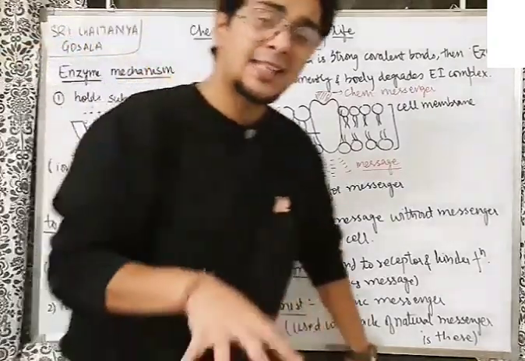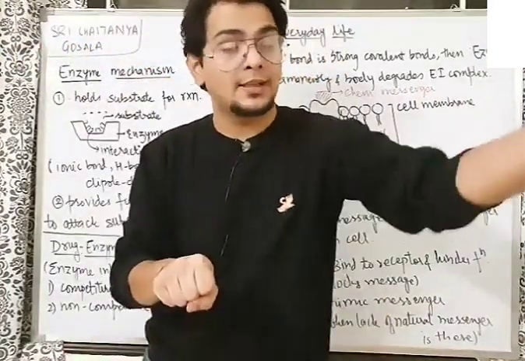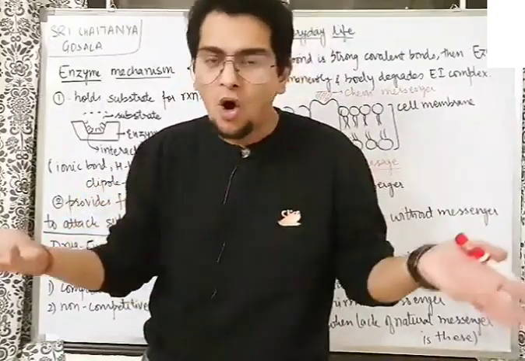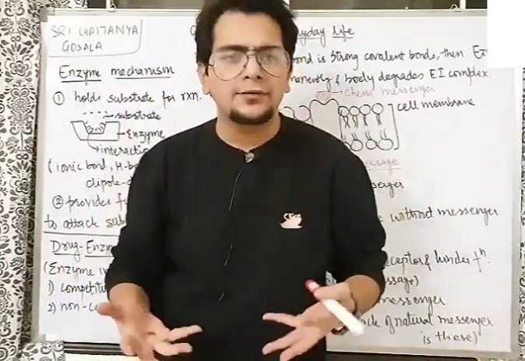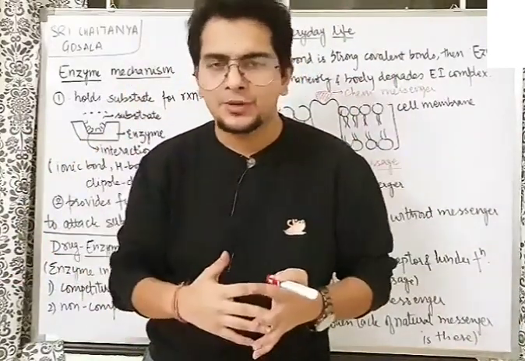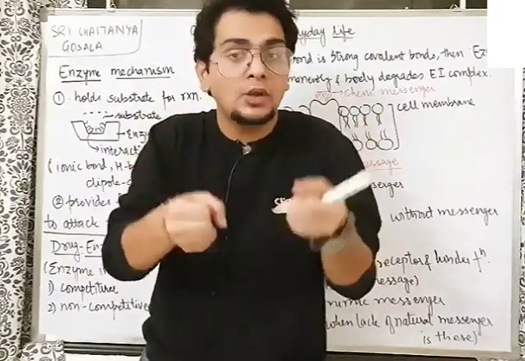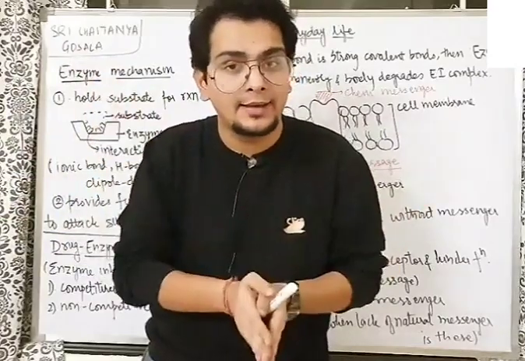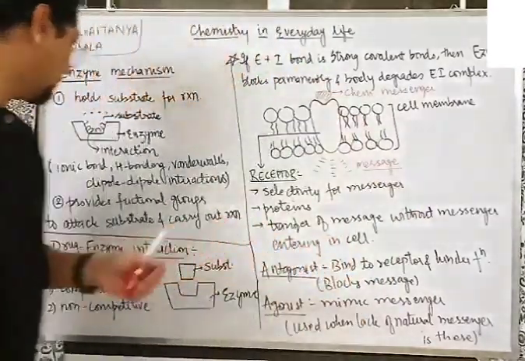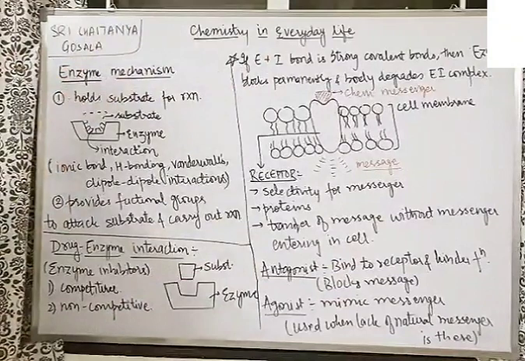That means either the enzyme will hold the substrate for some other reagent to come and react, or the enzyme itself will provide the functional group and will react with the substrate. So either the enzyme can react itself with the substrate, or the enzyme can hold the substrate for the reagent to come and interact. So why do we need to know the enzyme mechanism? Because drugs inhibit the enzyme.